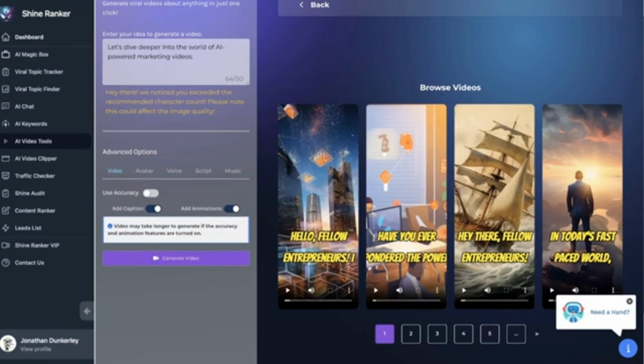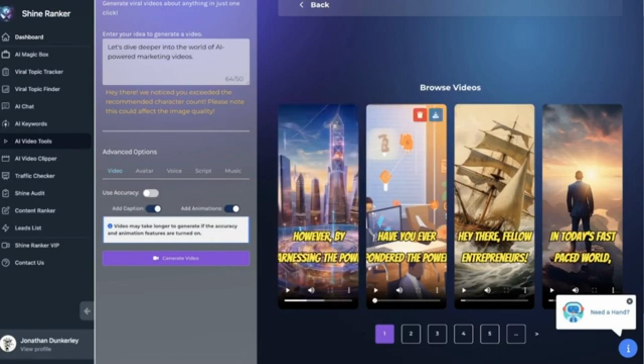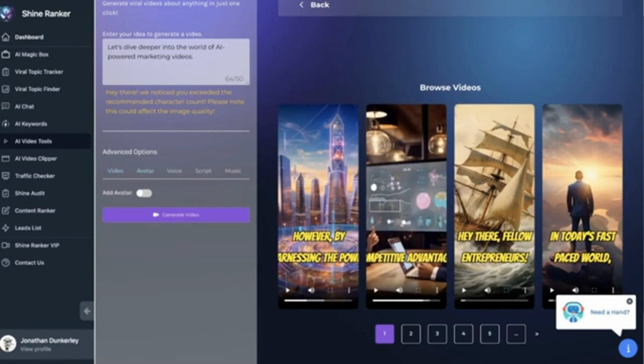Then you could also add in animations, and that just adds motion to the video. So like this, adds in animations, motion to the video. Now we have text, we have animations, we have our images in the background. The next thing we could do is also go to avatar. Now this is another optional feature.